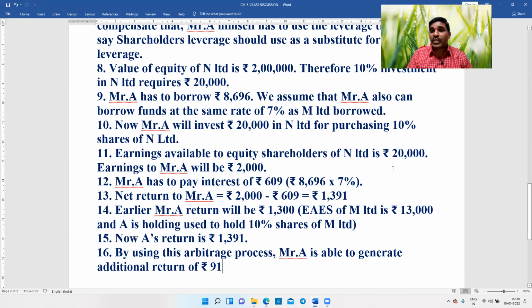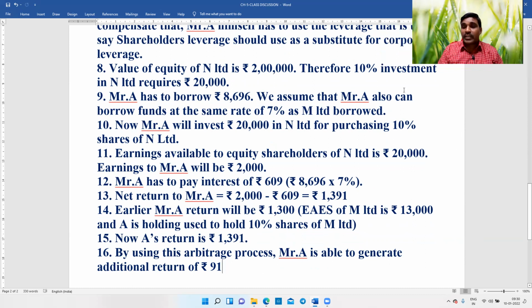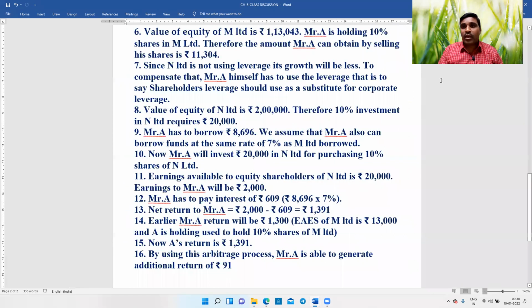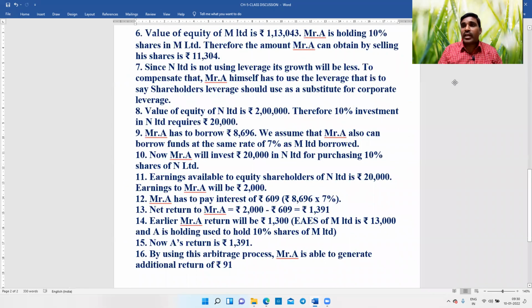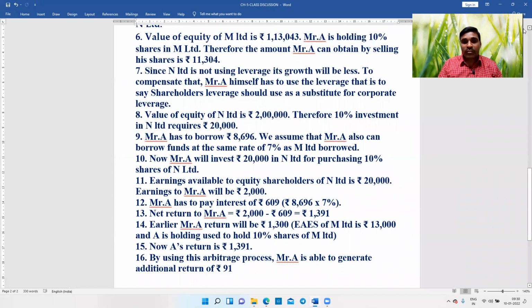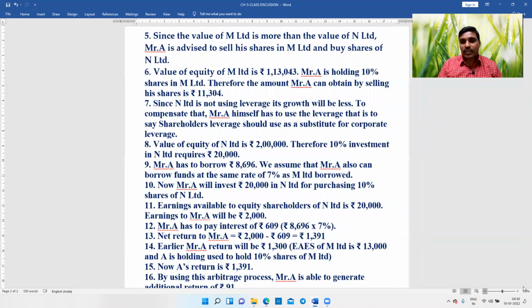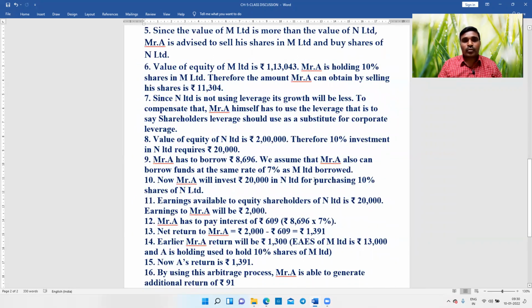So this is the concept of substituting shareholders' leverage in the absence of corporate leverage. What is the concept? Not the numericals, what is the concept going on here? Using shareholders' leverage as a substitute for corporate leverage. This is the point.